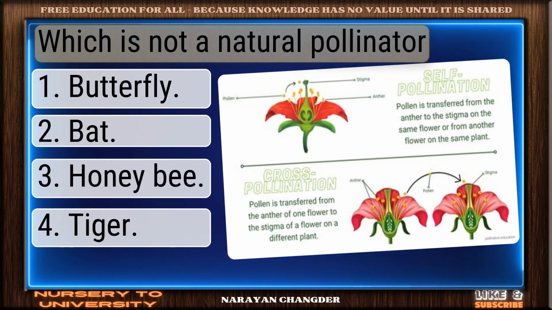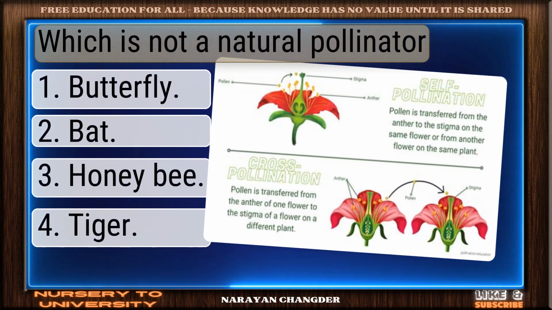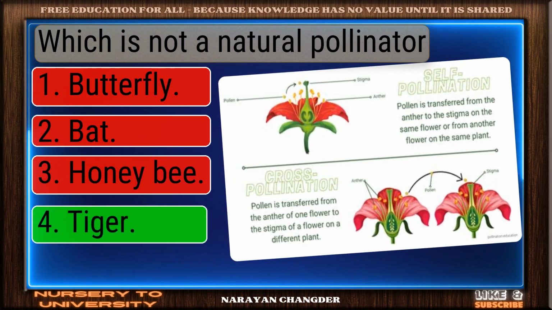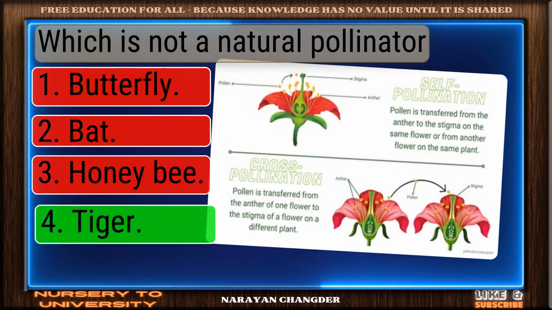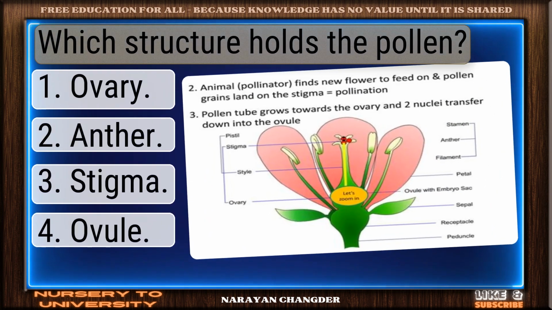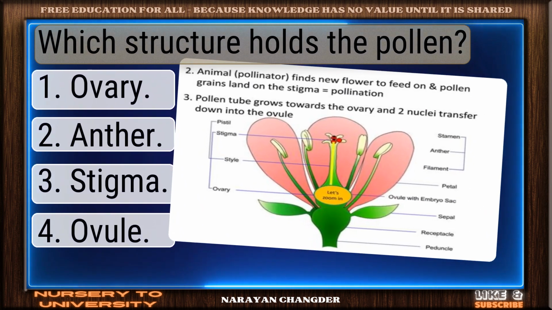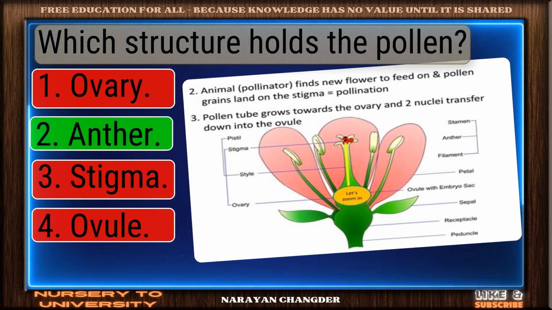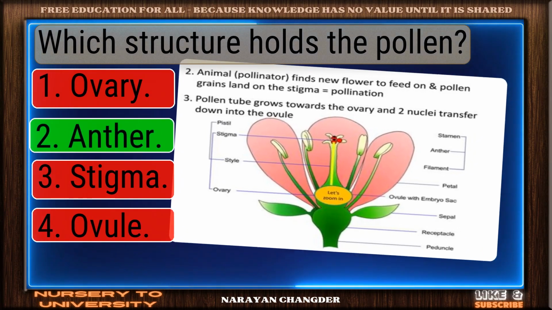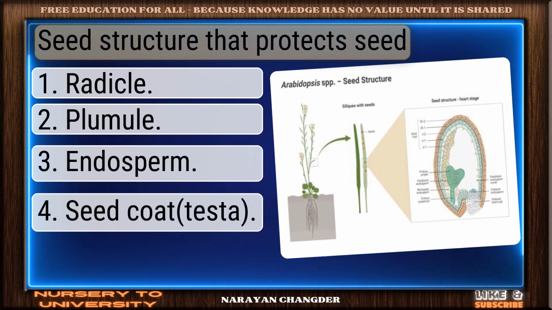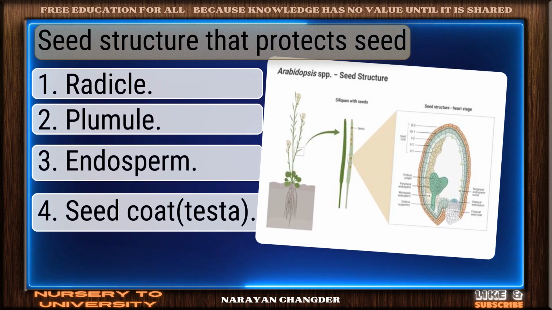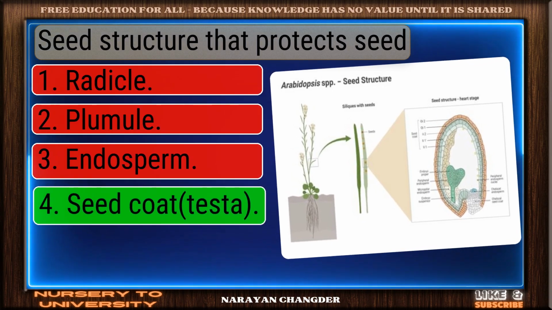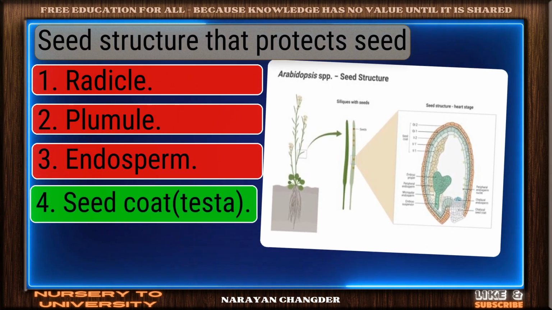Question number 158. Which is not a natural pollinator? Bravo. Tiger is the answer. Question number 159. Which structure holds the pollen? Valid point. Answer is true. Question number 160. Seed structure that protects seed. Perfect. Seed coat is the correct choice.